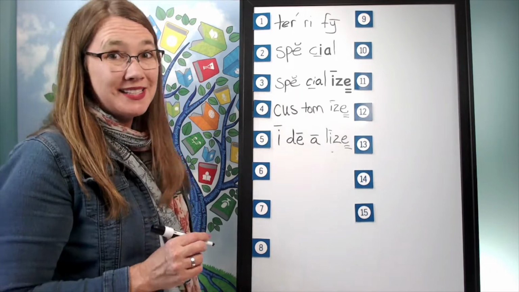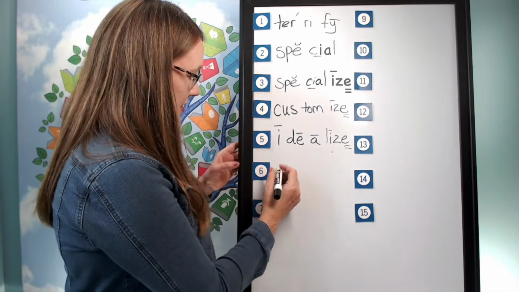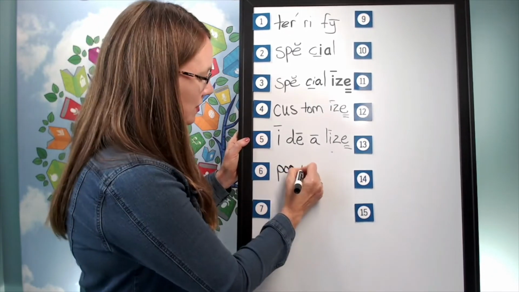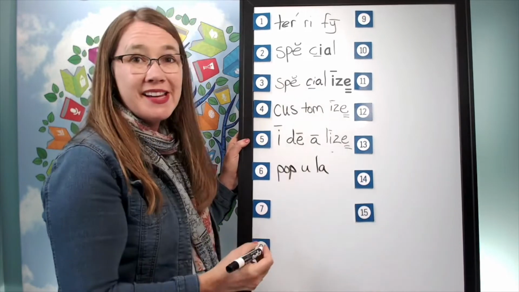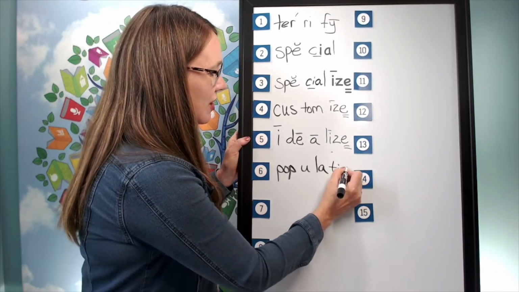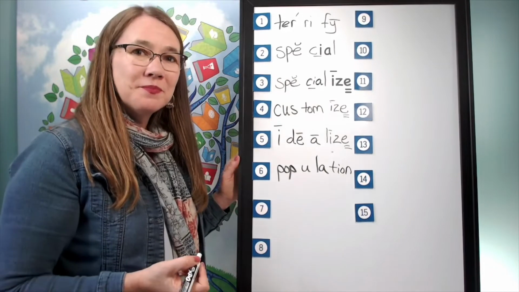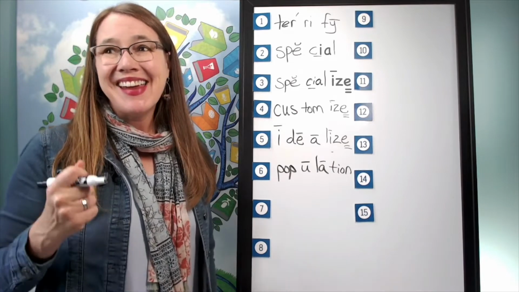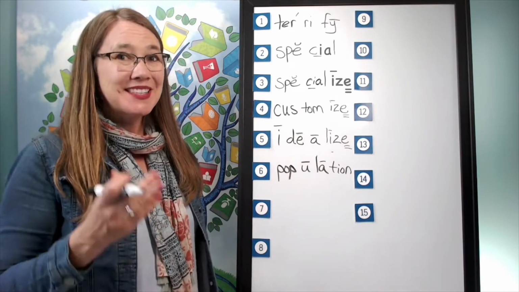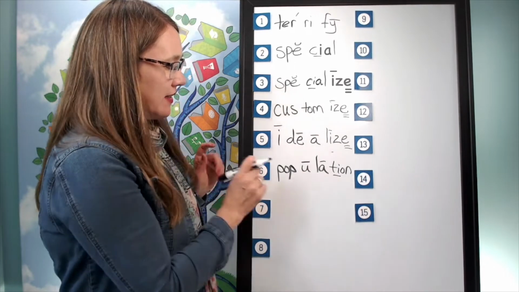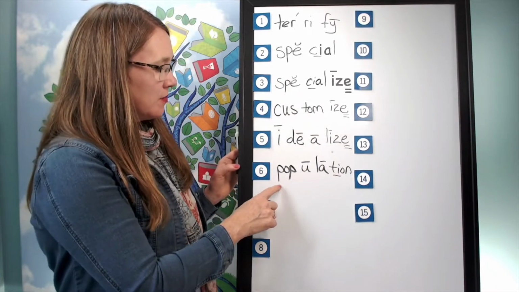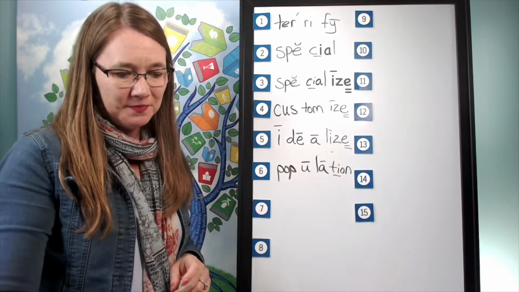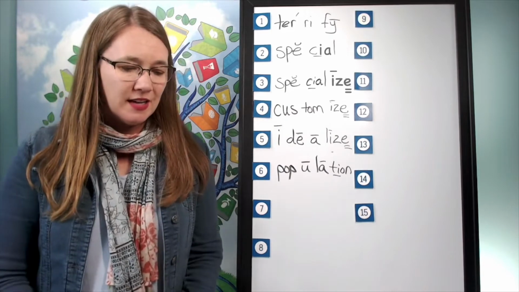And help me to write it, sounding it out while I do. The first syllable is pop. P, a, p, u, lay, a, shon, sh, a, n. How will we mark it? We'll put a line over the U and the A. Why did they say their long sounds? A, E, O, U usually say their long sounds at the end of the syllable. And we'll underline the sh. Let's read it together. P, A, P, U, L, A, sh, A, N. Population. The next word is obvious.